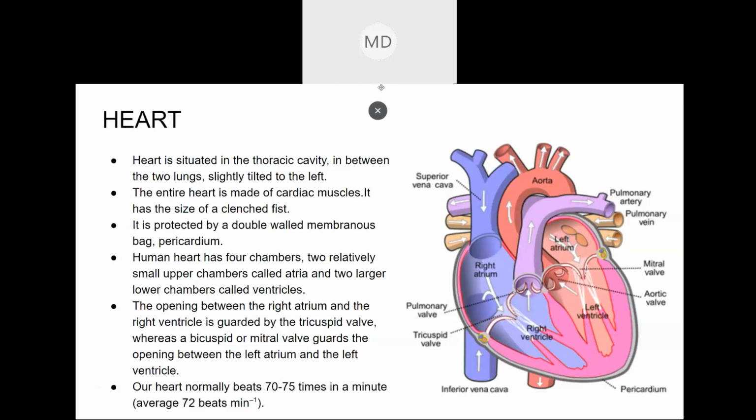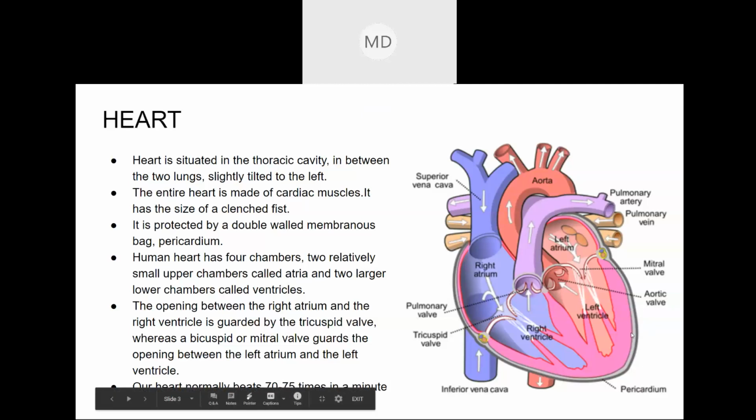The human heart is situated inside the thoracic cavity, in between the lungs, and it is slightly shifted to the left side. The muscles of the heart are known as cardiac muscles, and the size of the heart is the size of a human fist. It is protected by the pericardium, which is a double layer.